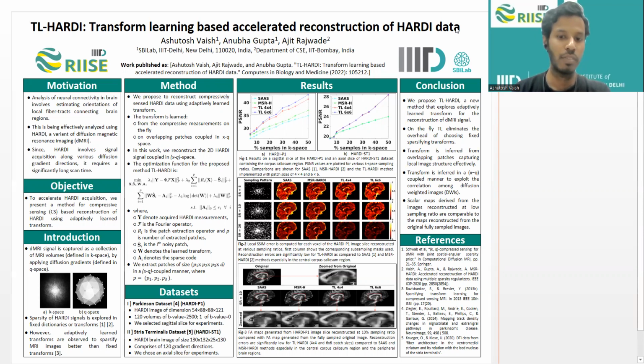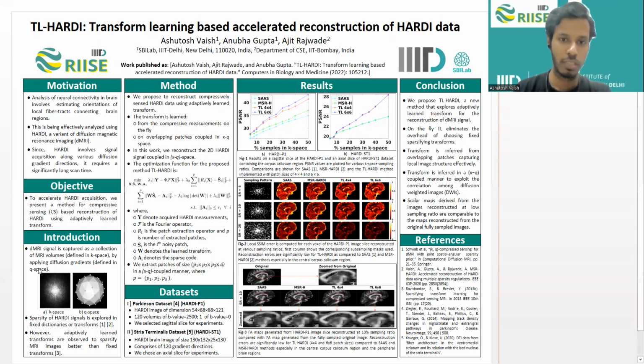So the objective of this work is to accelerate the HARDI acquisition, making the scan more practical and appropriate for clinical usage. In this work, we propose a method for compressed sensing based HARDI reconstruction using adaptively learned transforms.